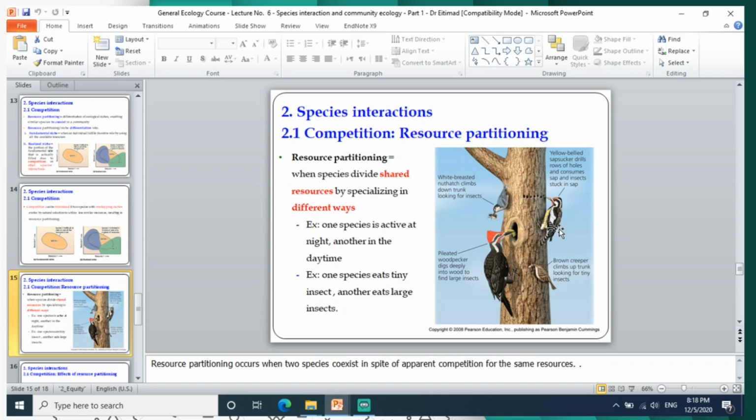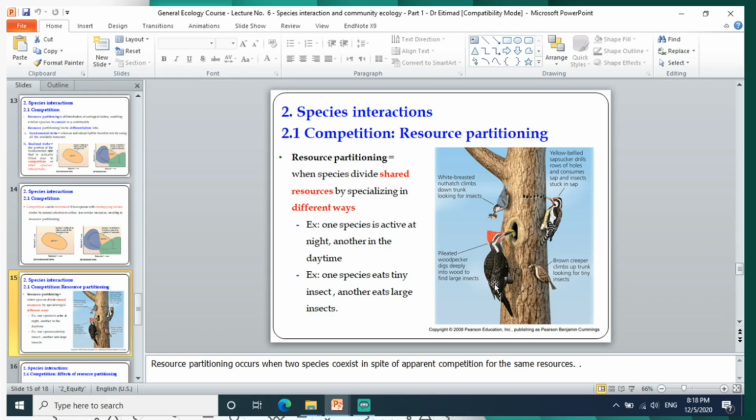Let us have an example: one species may be active during the day and another species may be active during the night. We call this resource partitioning because they are using the same resource, the tree. So the ecological niche will be here.